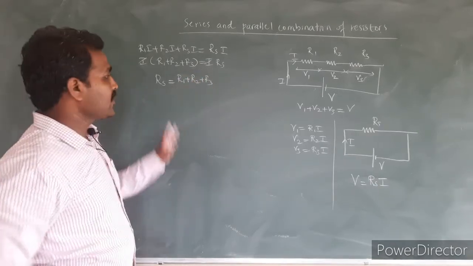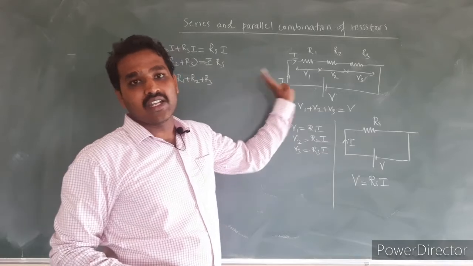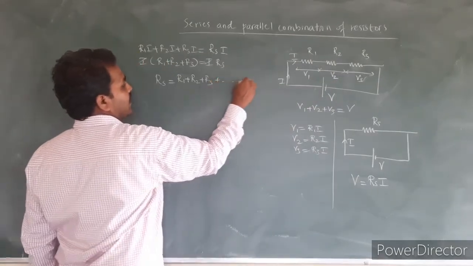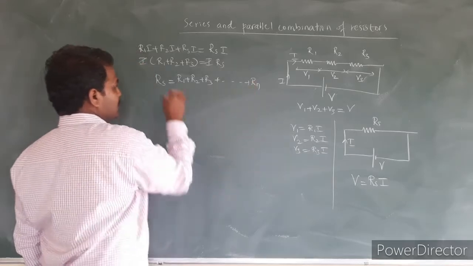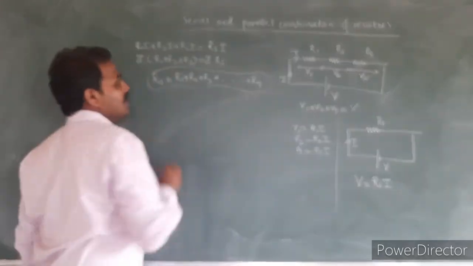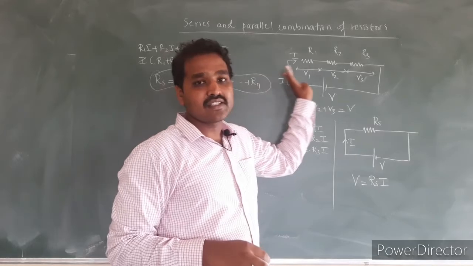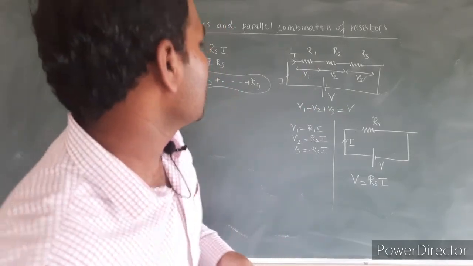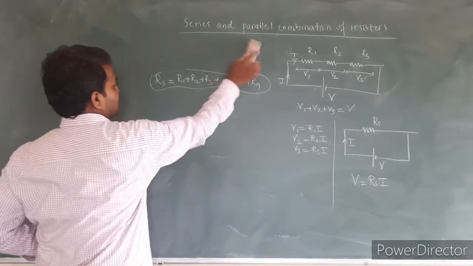The same equation can be extended for n number of resistors. Here I have taken only 3 resistors, but I can write it up to the nth resistor. This is the effective value of resistance when the resistors are connected in series. I just add the values of the individual resistances.